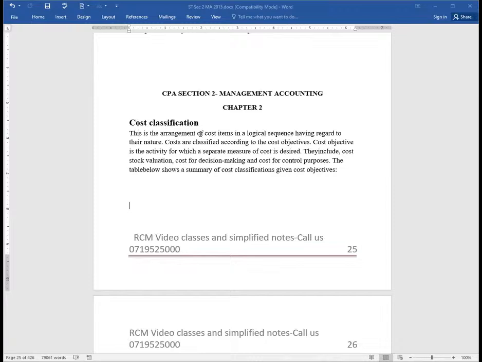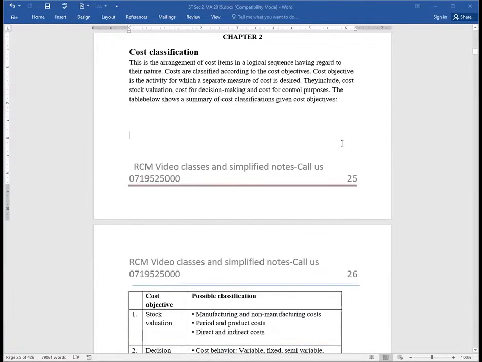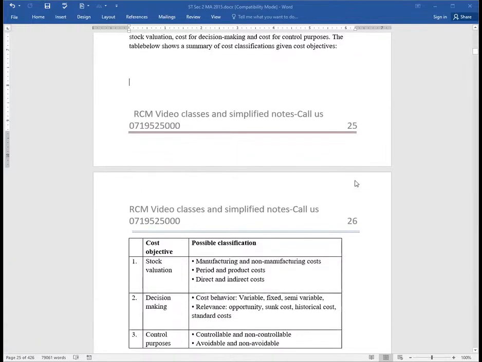Ladies and gentlemen, I would want to reiterate something here. A cost goal or cost objective is that activity which you would want to evaluate its cost as a standalone activity. We shall be able to see further to this as we progress. So look at this. Cost objective: the first goal will be to carry out a stock valuation. We have decision-making and control purposes.